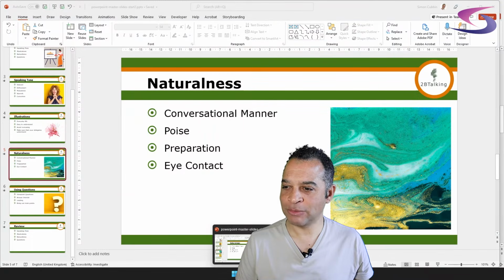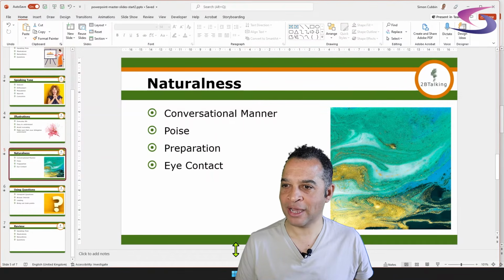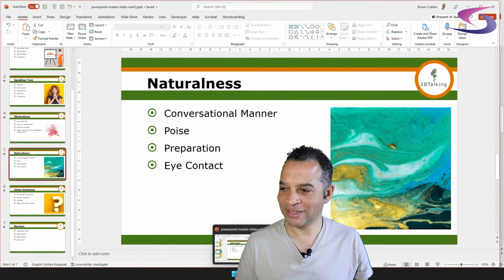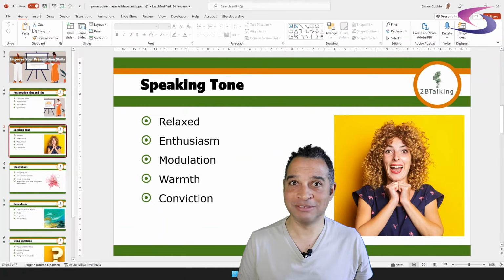What we're going to do next is add in a bit of SmartArt with animation. Now this does present a little problem when we're using PowerPoint master slides, and I'll show you why. Firstly, let's have a look and see what we're talking about. So if we go to our actual presentation, it's looking so much alike, it's hard to know which one's which.